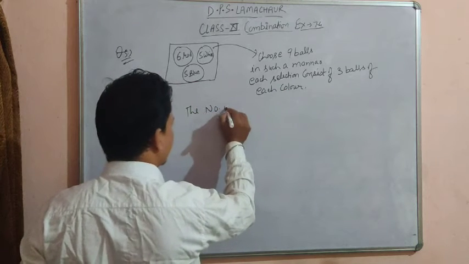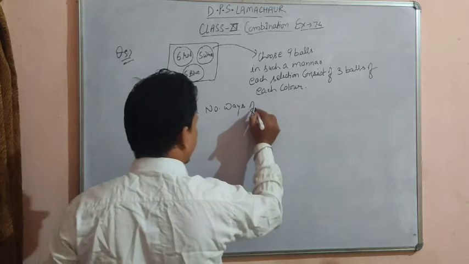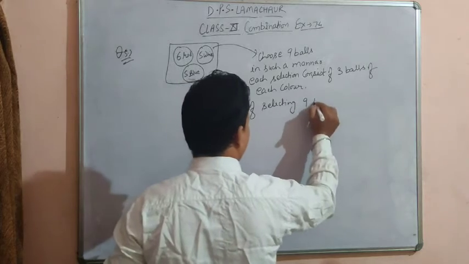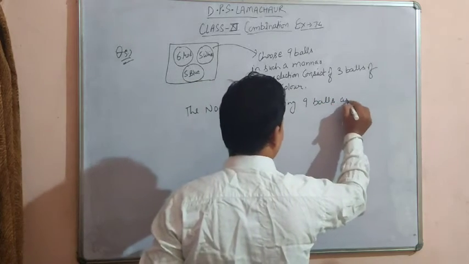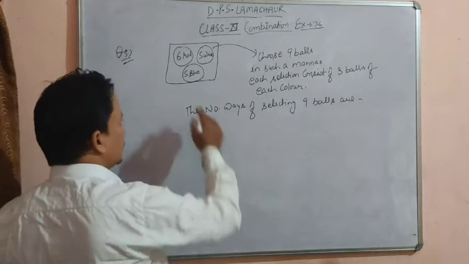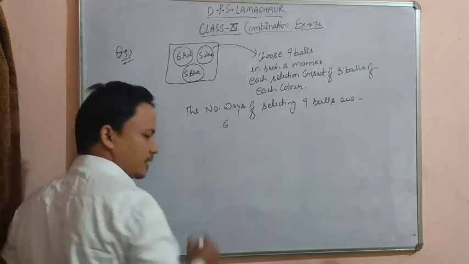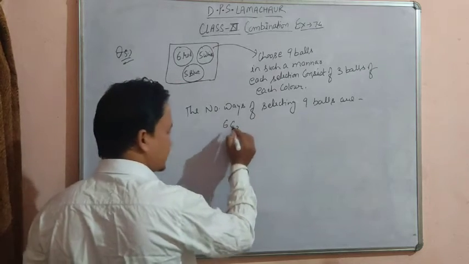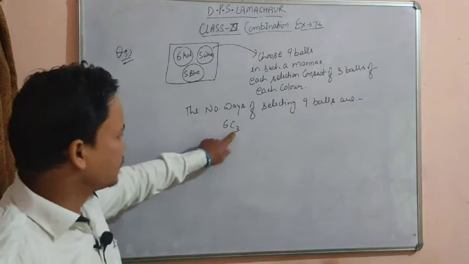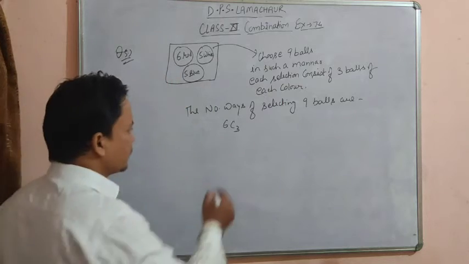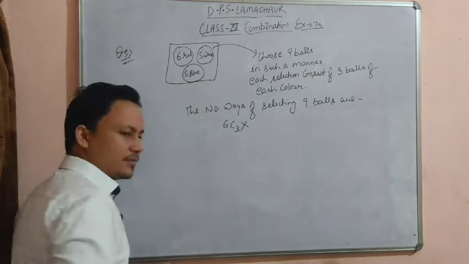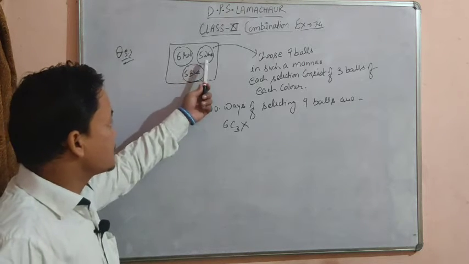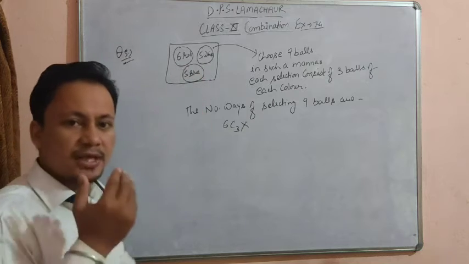So the number of ways of selecting 9 balls, what will it be? We have 6 red balls, and from 6 we have to select 3. So the number of ways of selecting 3 red balls out of the given 6 is 6C3, and multiply. We have 5 white balls and we have to select 3 white balls, so out of the given 5 we have to select 3 white balls.